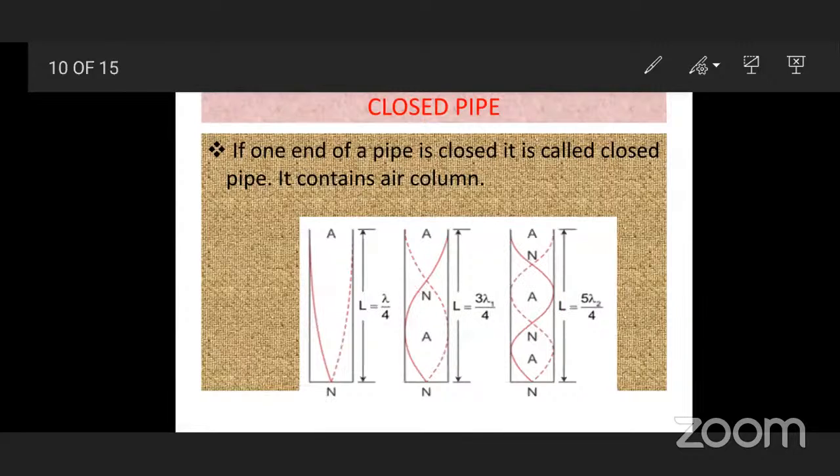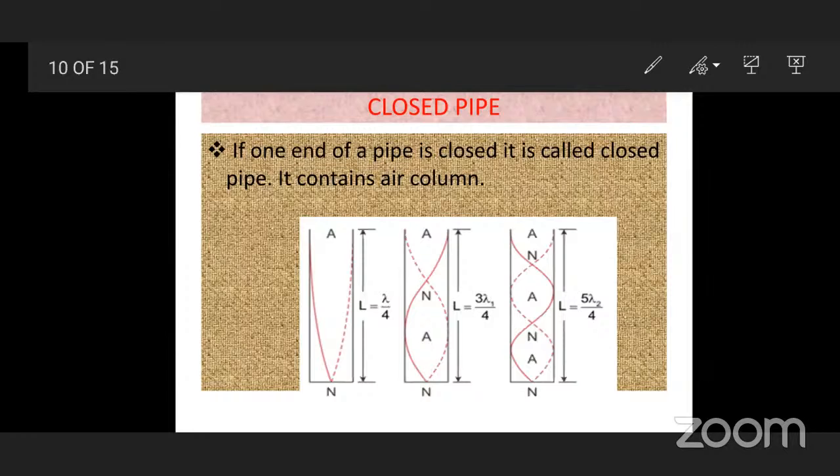See, there are 3 closed pipes drawn here. Always, on the closed side nodal points and on the open side antinodes are formed. And this length, exactly one node and consecutive antinode distance, is lambda by 4. This is lambda by 4. When this happens, the first harmonic is heard, the fundamental frequency is formed. And in the second diagram, you can see the standing wave of 2 nodal points and 1 antinode.